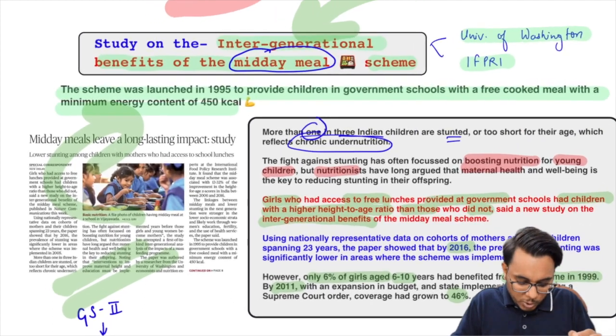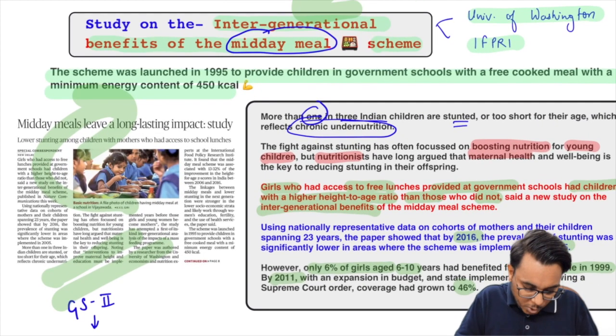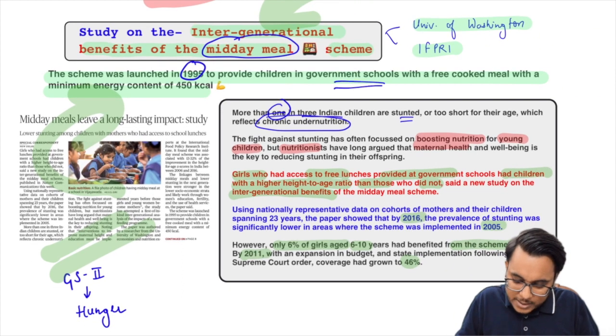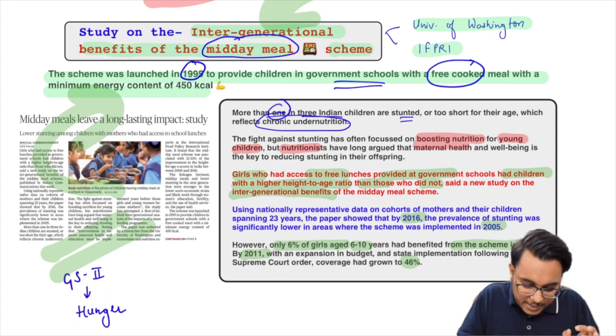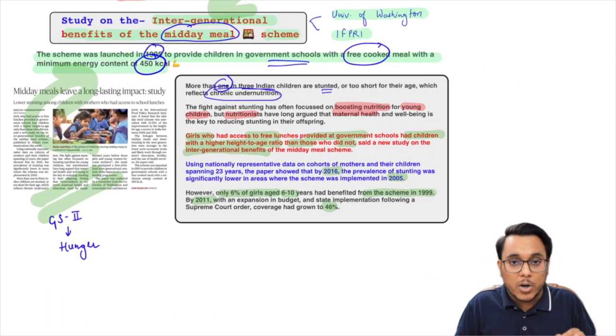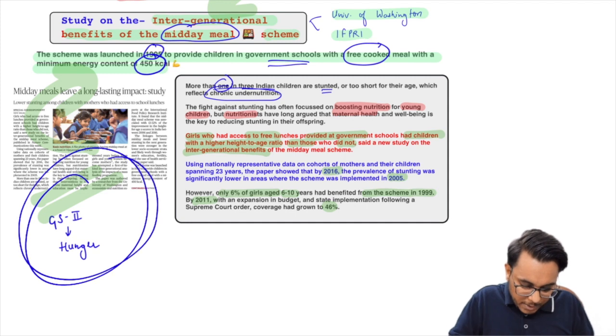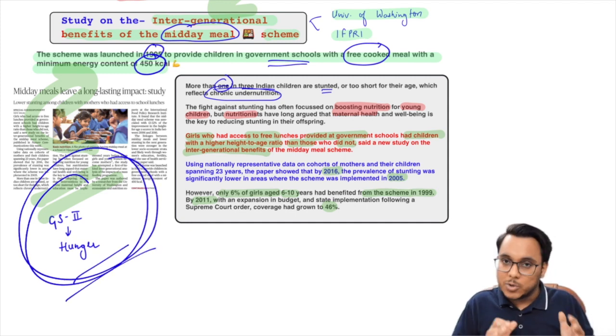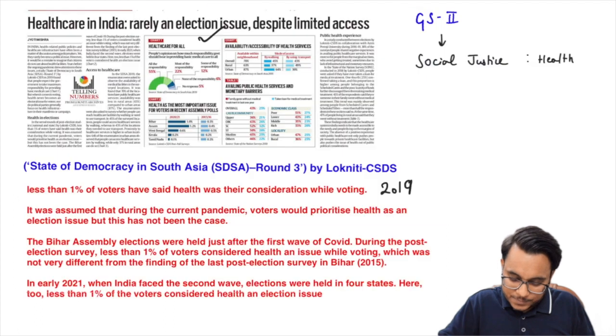Guys, just if you don't know, the midday meal scheme was launched into the 1995, and it provides that children into the government school will be provided the free cooked meal with the minimum energy content of 450 kilocalories. So this is this particular article. Fine guys, I hope that you have understood it. Now guys, not just onto the fact, but the implication of this particular news is very much, and you can utilize it greatly into the GS paper number 2 topics related to the hunger. So that is all, and now we'll be moving to the next article.